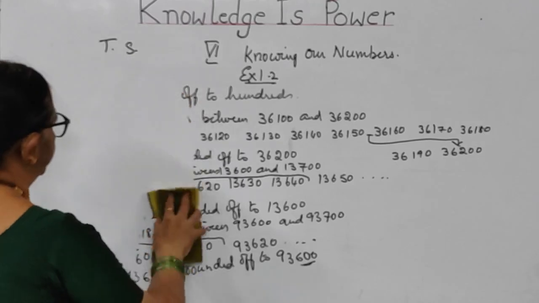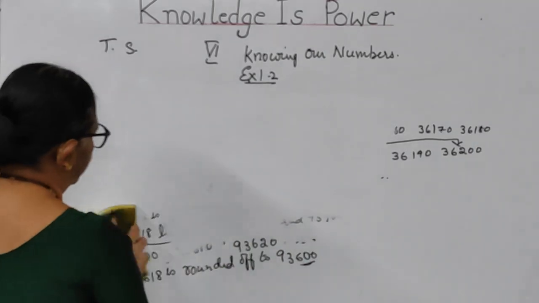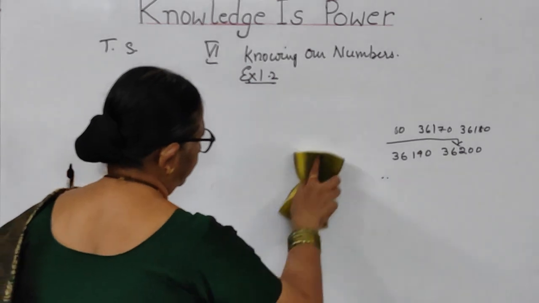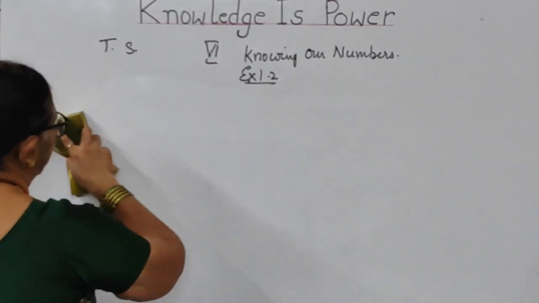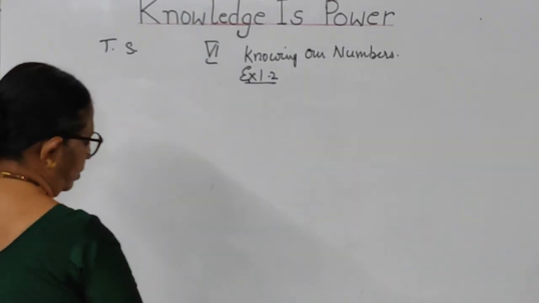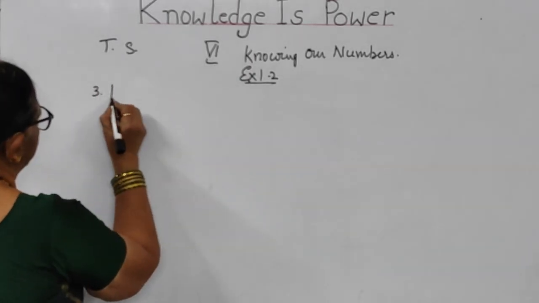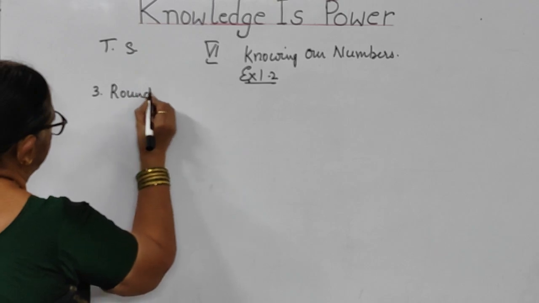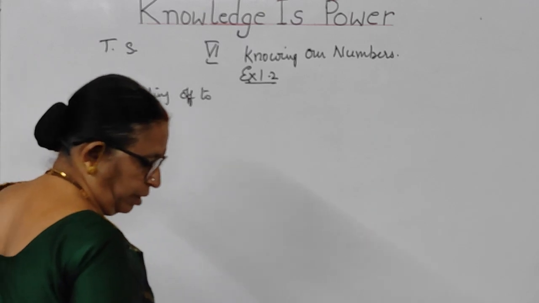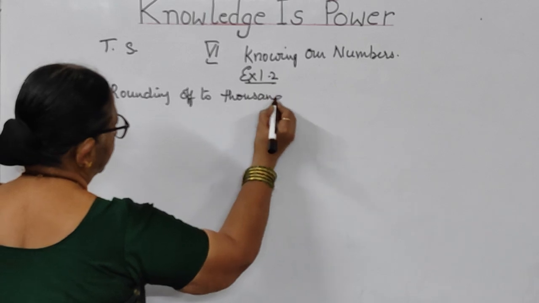Now the third bit says you have to round it off to the thousands place, children. We have done tens place rounding off and we have done hundreds place rounding off. Now we are going to do the third problem. Rounding off to which one, children? 1000. You have to concentrate now on the thousands place.